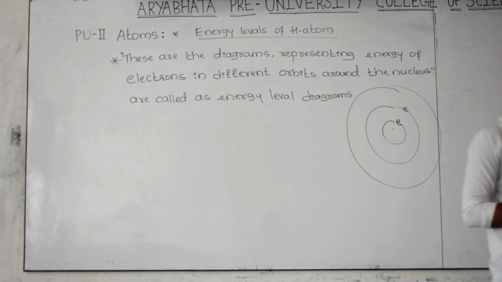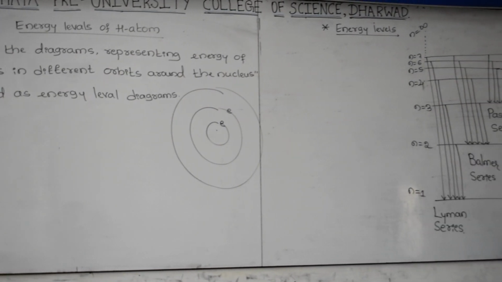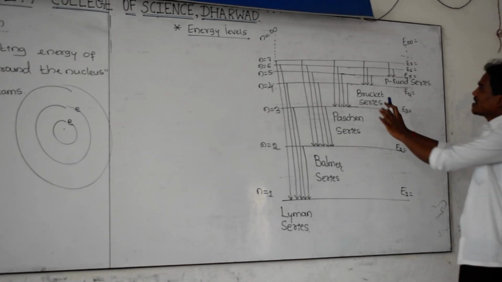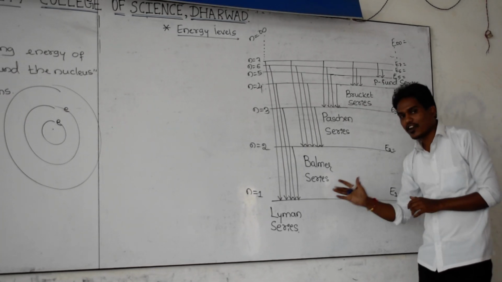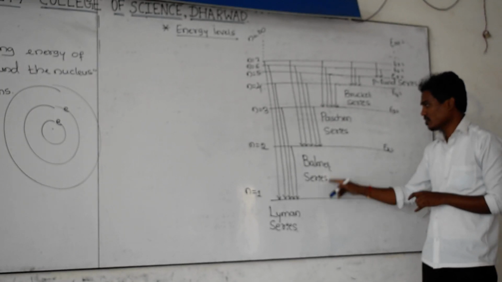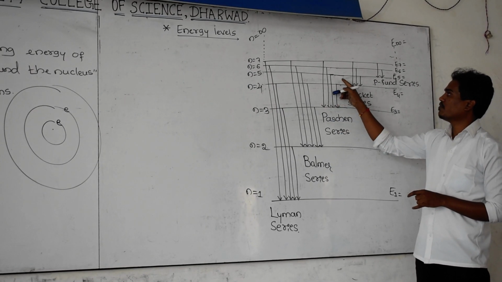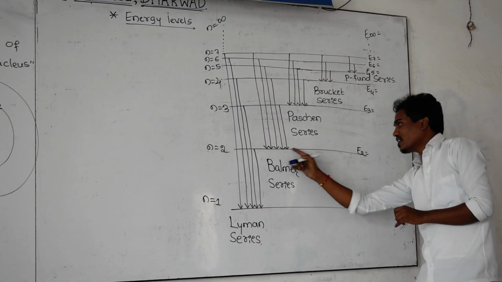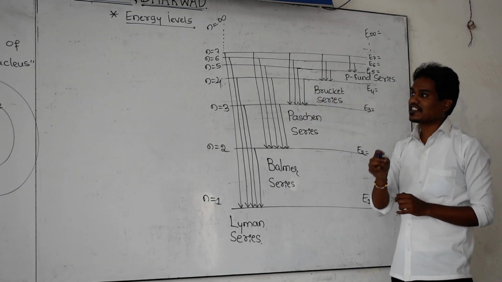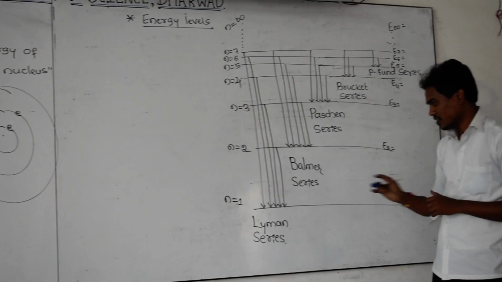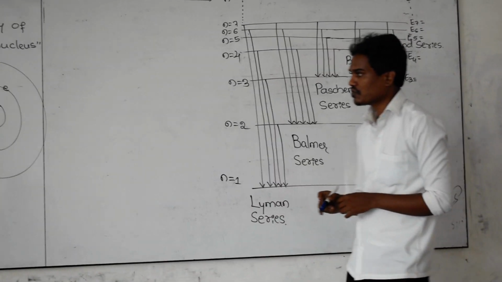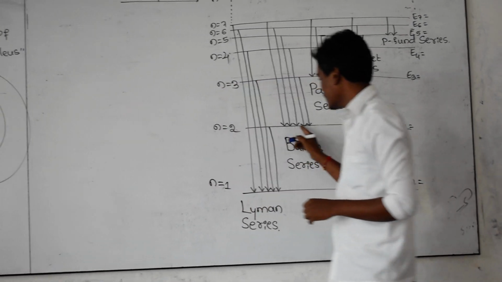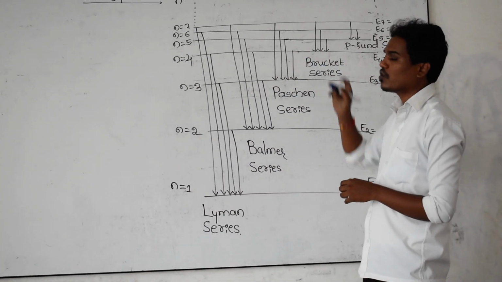And here is the energy level diagram for each and every series of the hydrogen atom. Here some horizontal lines are there: the first one, second one, third one, fourth one, fifth, sixth, seventh, eighth, ninth, and so on up to infinity. These horizontal lines indicate the energy of the electron in each state. This is the first energy level, this is the second energy level, this is the third, and this is the fourth energy level.